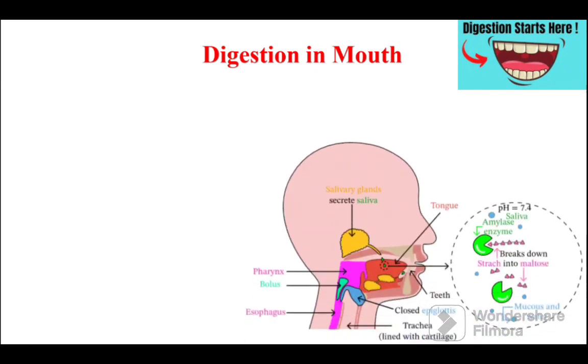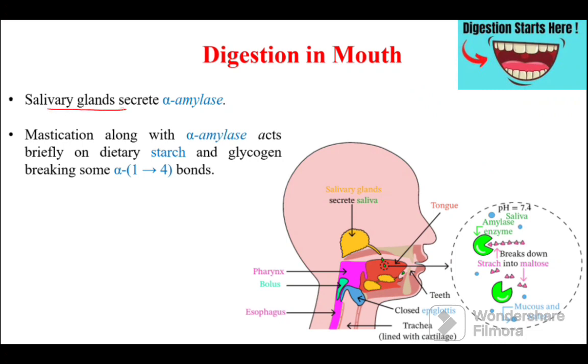Firstly, digestion in the mouth. Digestion starts in the mouth with the help of mastication. So during mastication, the salivary glands secrete this alpha amylase. Now this alpha amylase acts on the starch molecule, which is a polysaccharide.